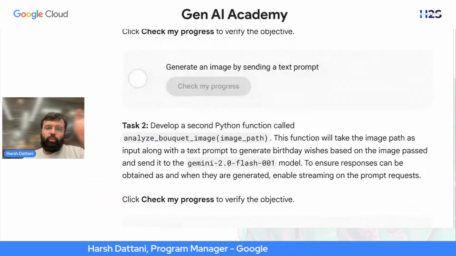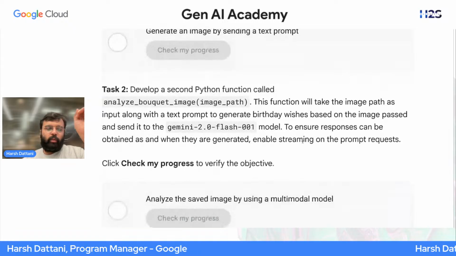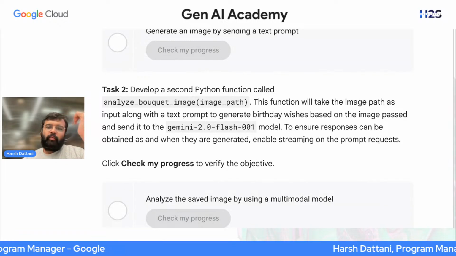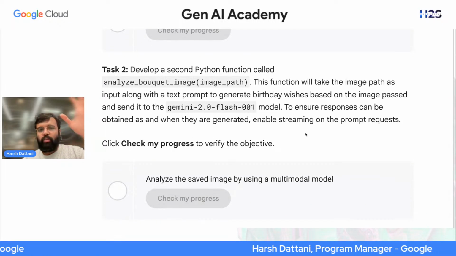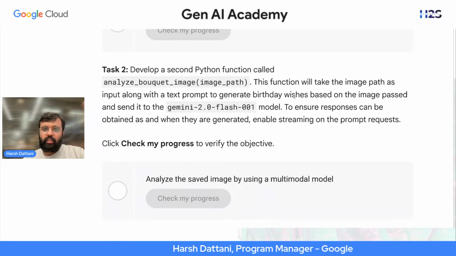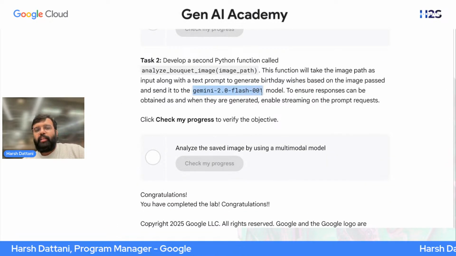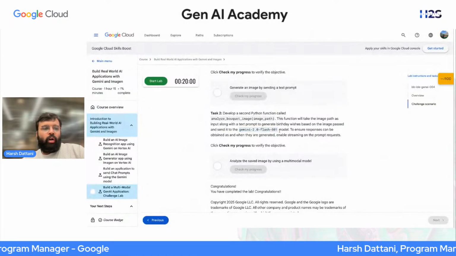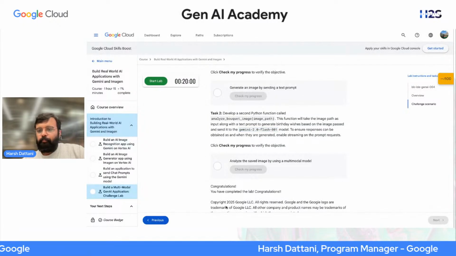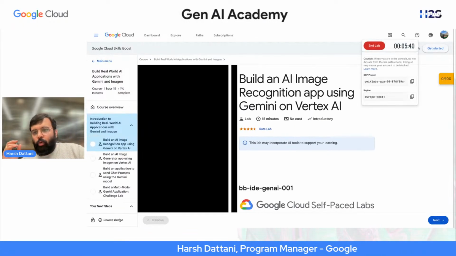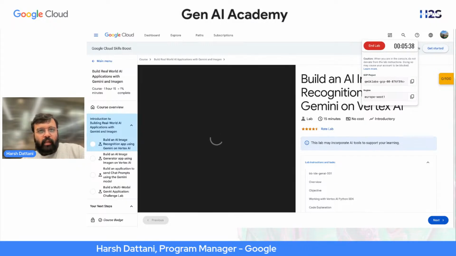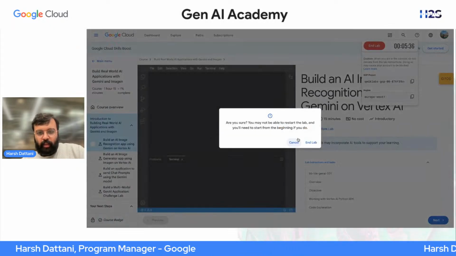Same for task two. You need to pass an image which can give you a response of various birthday wishes based on the image passed, and send that image to the Gemini 2.0 flash model. So this is what all four of our labs are. I want you to start doing these labs one by one.